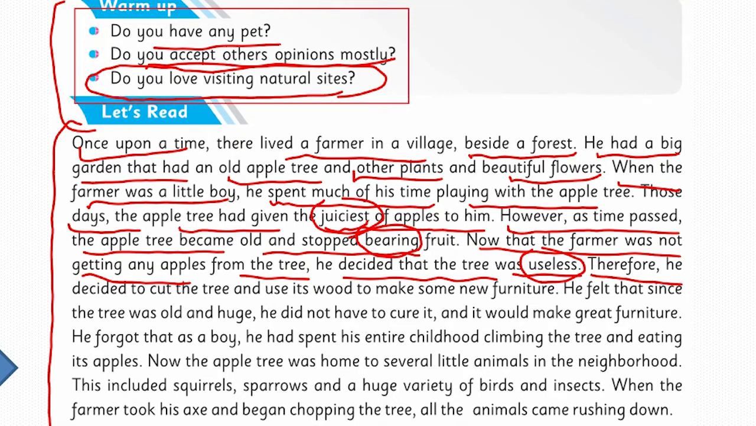Therefore, he decided to cut the tree and use its wood to make some new furniture. He felt that since the tree was old and huge, he did not have to cure it.